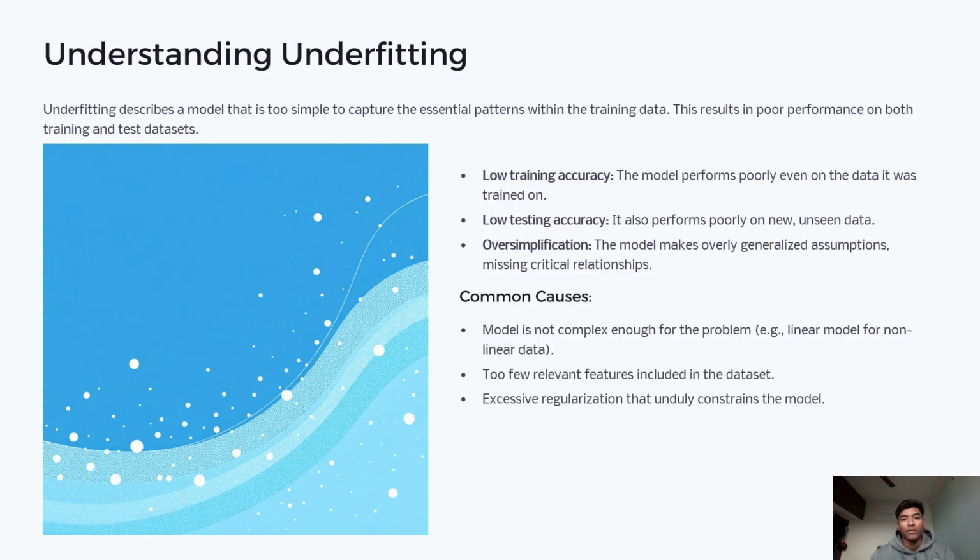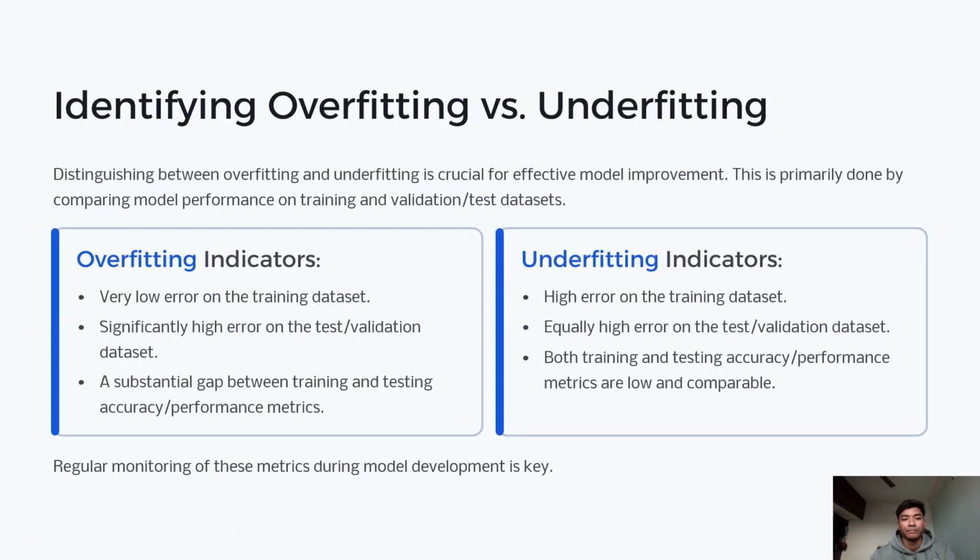Now let's identify overfitting versus underfitting. Overfitting looks like this: training error is very low, test error is very high, and there is a big gap between training and test scores. Underfitting looks like this: training error is high, test error is also high, and both scores are similarly low. Monitoring these metrics during training helps us catch problems early.